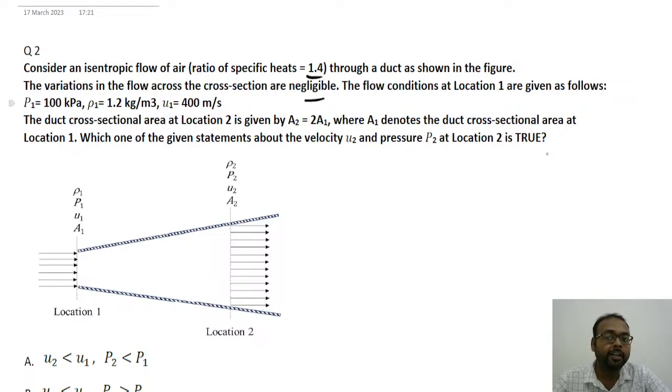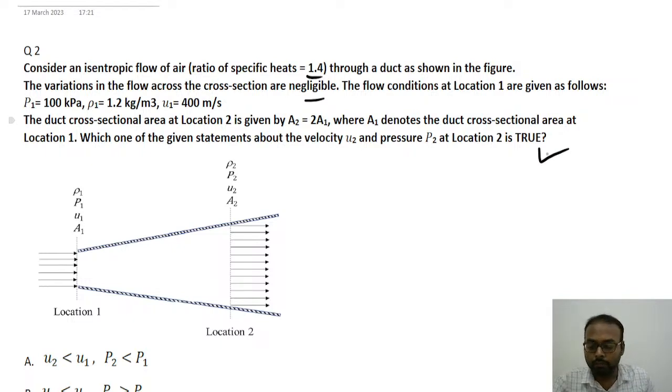P1 is equal to 100 kilopascal, rho 1 is equal to 1.2 kilogram per meter cube, U1 is equal to 400 meter per second. The duct cross-sectional area at location 2 is given by A2 is equal to 2A1, where A1 denotes the duct cross-sectional area at location 1. Which one of the given statements about the velocity U2 and pressure P2 at location 2 is true?